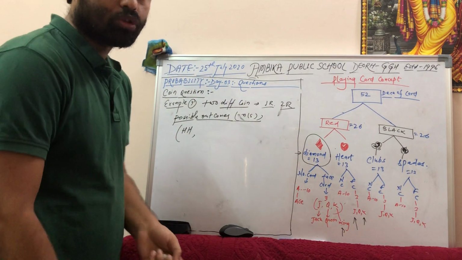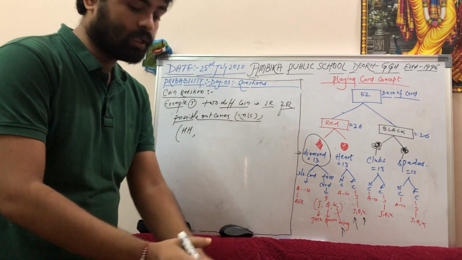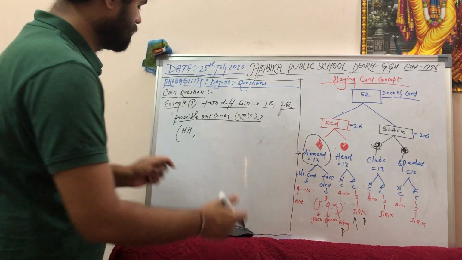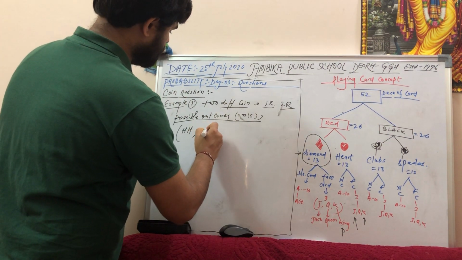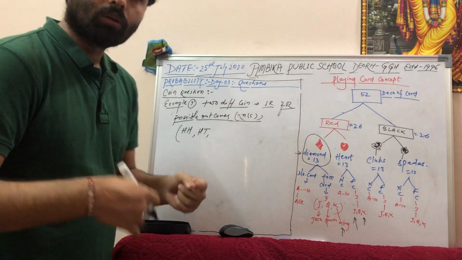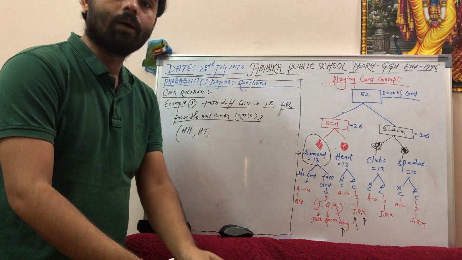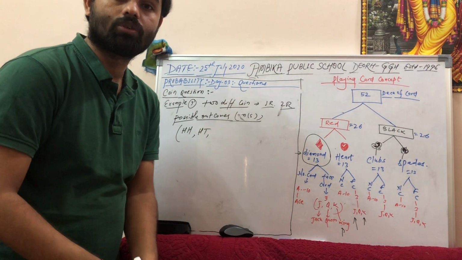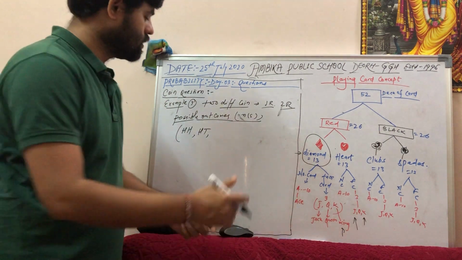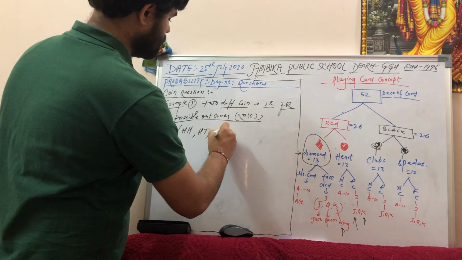Another thing is possible: one is head, another is tail. Or a third thing is possible: both came as tail, first tail, second tail.